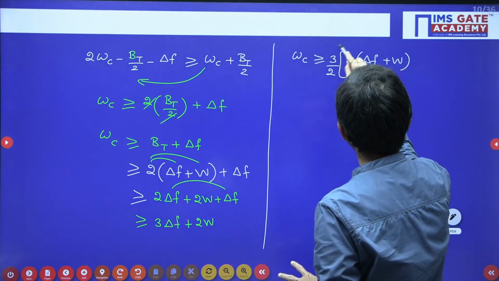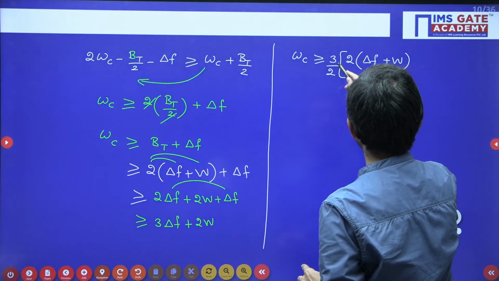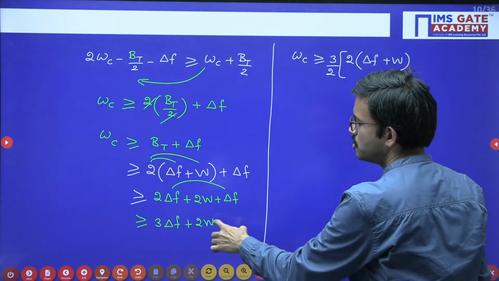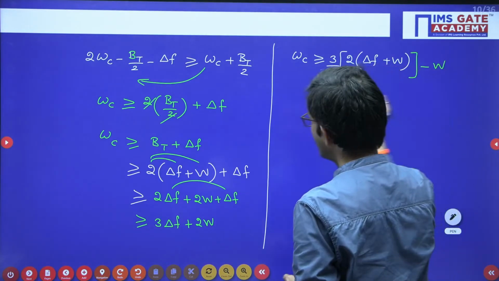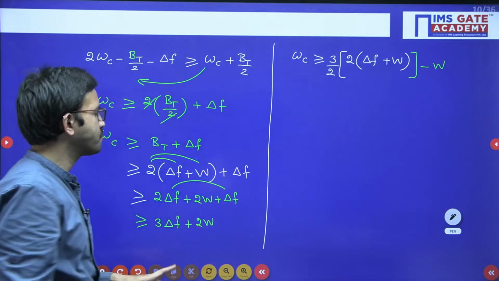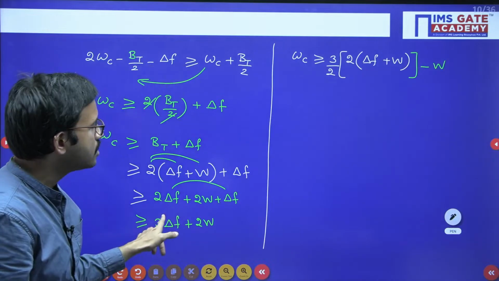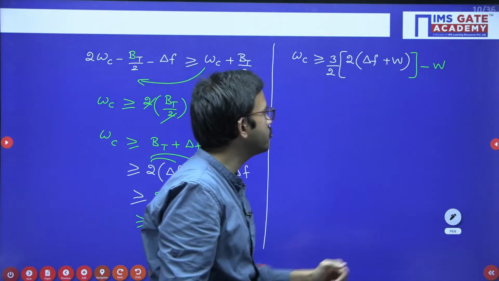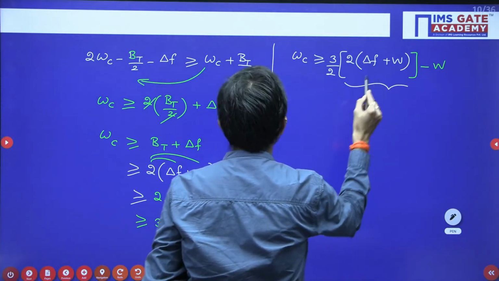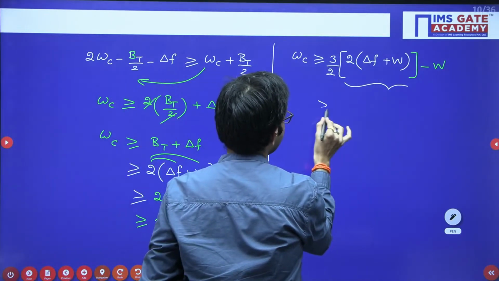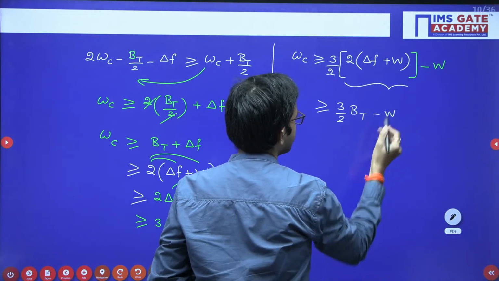After that, 3 into delta f, yes, it is matching. Next, here the 2 will get cancelled, and you get 3 into w, but here you have 2w. So what we have to do is subtract w. Now you can equate both, whether they are matching or not. 3 times delta f, yes, it is matching. After that 3w minus w, which is nothing but 2w. Now this entire expression you can write as 3 by 2 bt minus w.